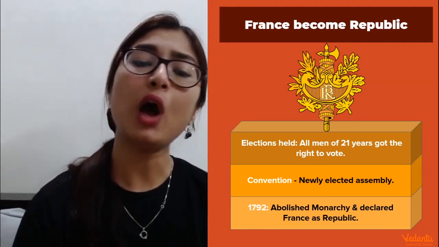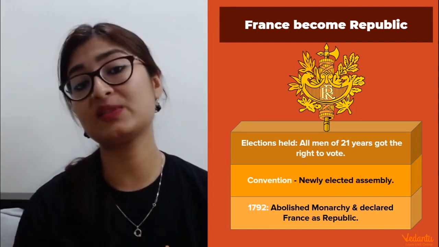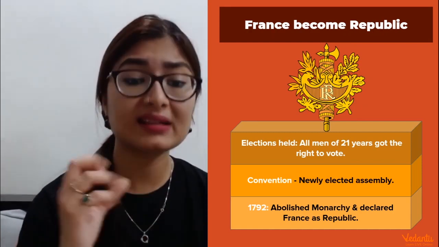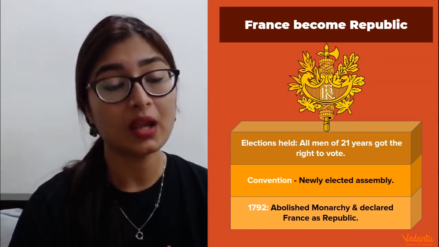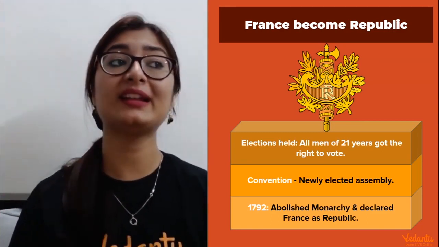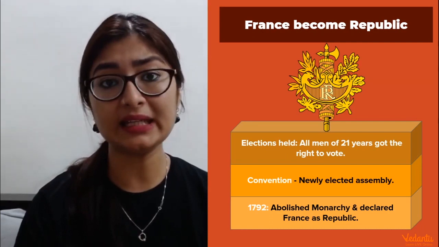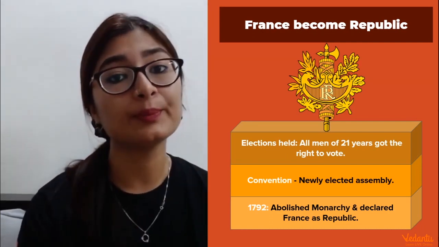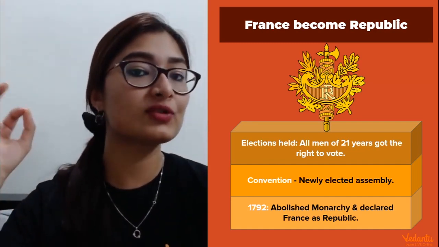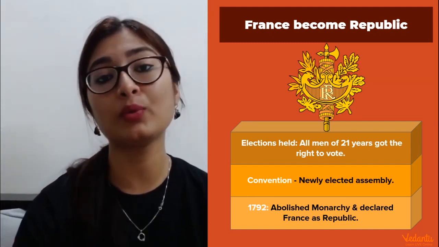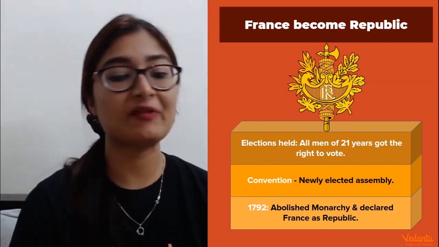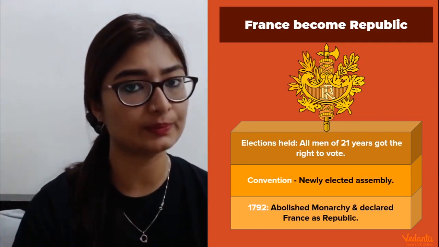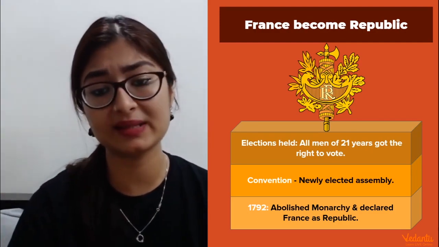Guys, it's just sad how women were still not given their due respect and space and recognition in the society. They were still not being recognized with their full power. In fact, even the Jacobin Club, which was fighting so much for equality in the society, was differentiating between the rights of the men and the women. The red cap that the men would wear, which symbolized freedom, was not allowed to be worn by the women, which means they were not liberated, not set free as such. But we will see how this struggle happens later.